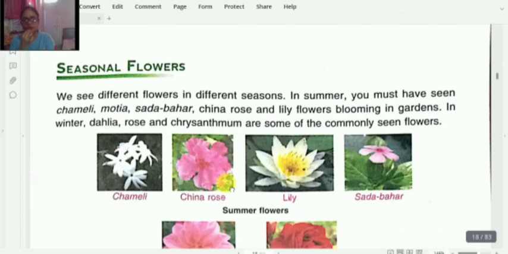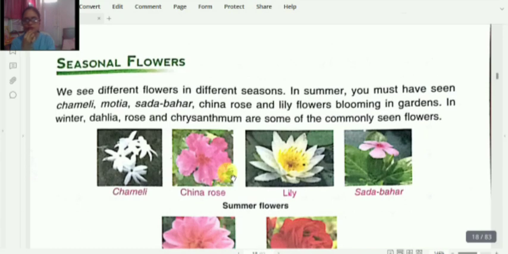Seasonal flowers. We see different flowers in different seasons. In summer, you must have seen chameli, motia, sadabahar, China rose and lily flowers blooming in the gardens. In winter, dahlia, roses, chrysanthemum and some other commonly seen flowers are there.